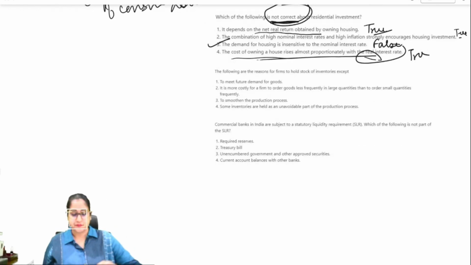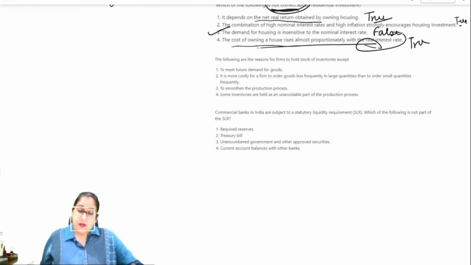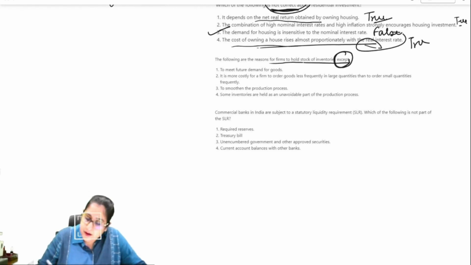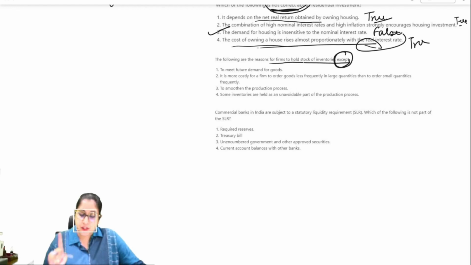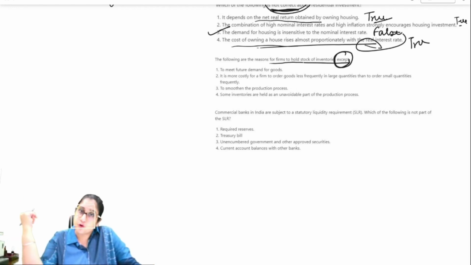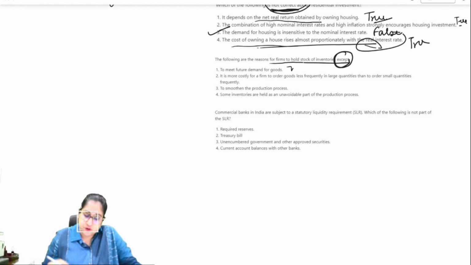Okay. Next. The following are the reasons for a firm to hold stock of inventories, again, except what? First is to meet future demand for goods. Yes, firms do keep inventories to meet the future demand for goods. That is true, so this statement is true. Okay. Now, it is more costly for a firm to order goods less frequently in large quantities than to order small quantities frequently. Now this is the statement.